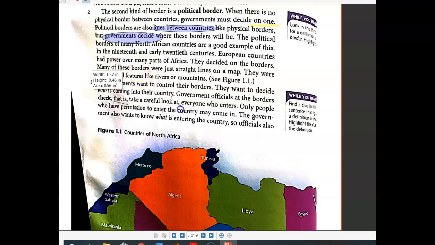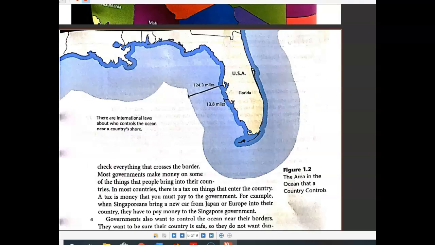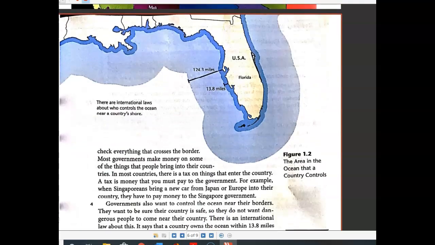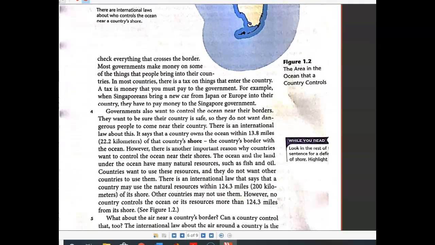Check means take a careful look at. Okay? Only people who have permission to enter the country may come in. The government also wants to know what is entering the country, so officials also check everything that crosses the border.